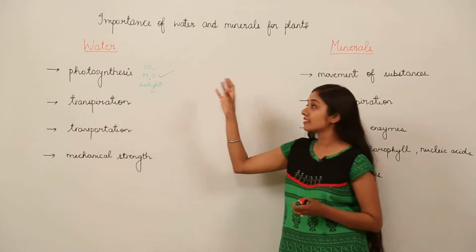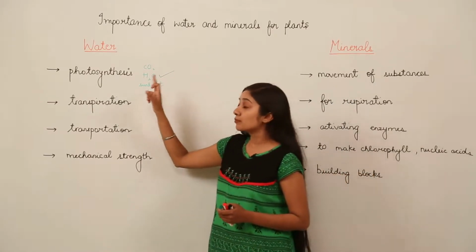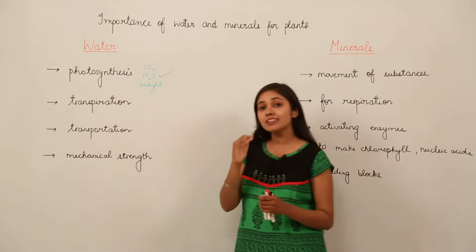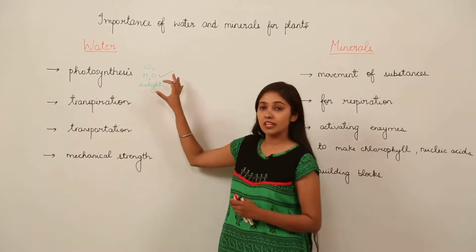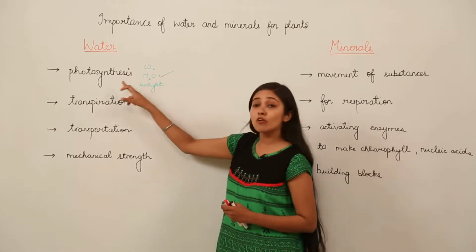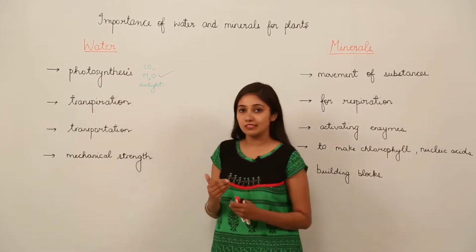This is why plants need water, because for the process of photosynthesis, for making their own food, the main raw material is carbon dioxide and water. So water is required for what? It is required for photosynthesis, right?